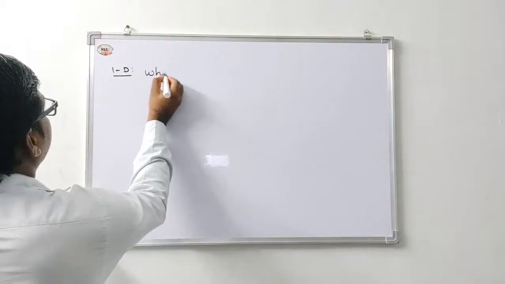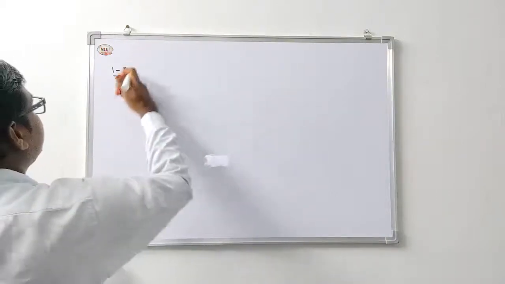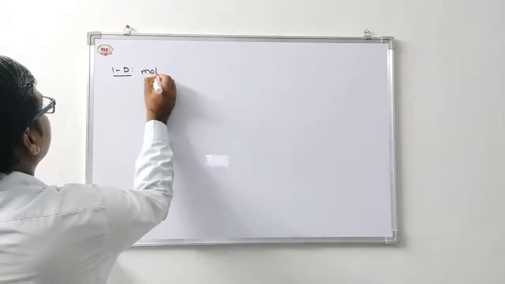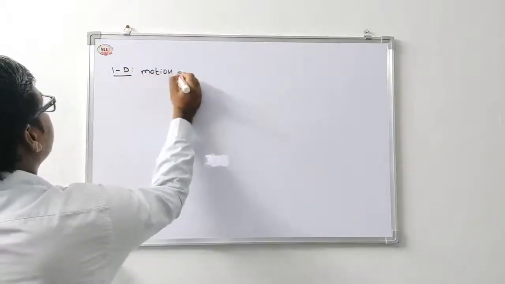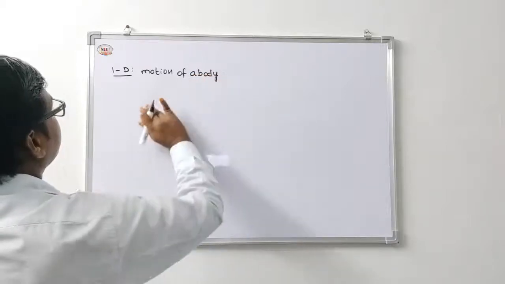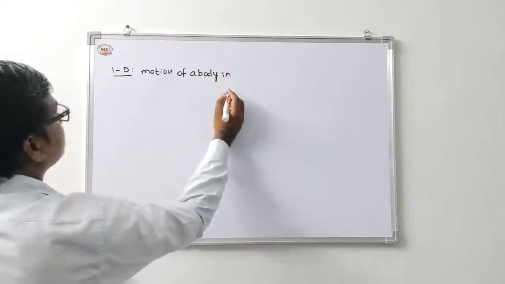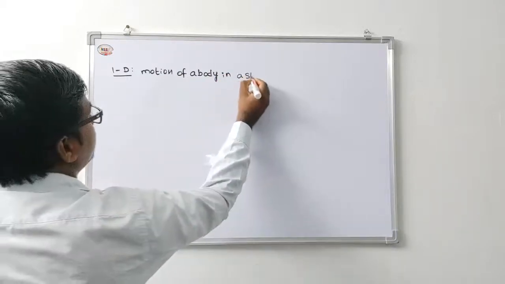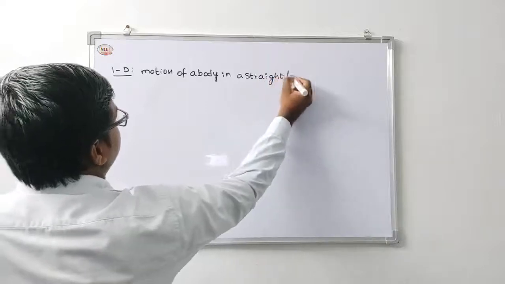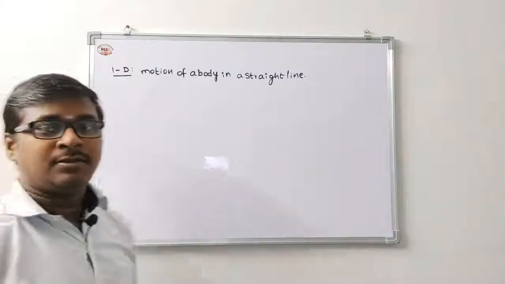When the motion of a body is in a straight line, that is called one dimensional.